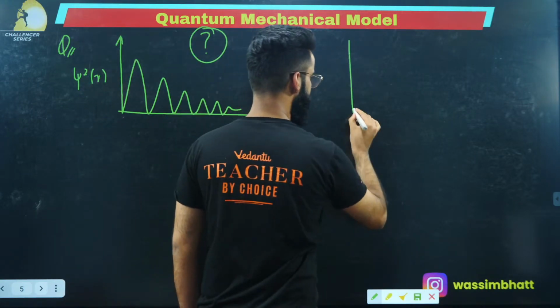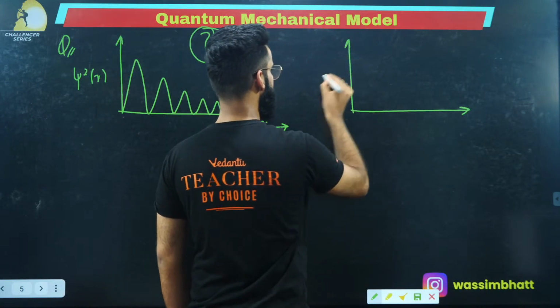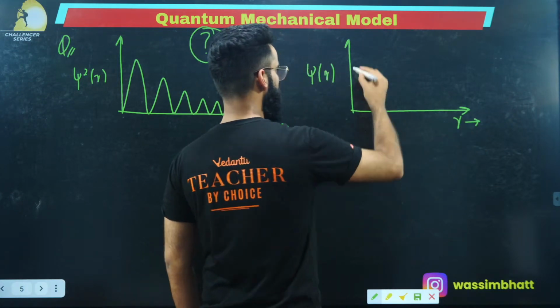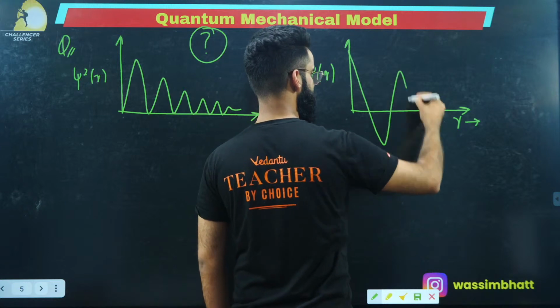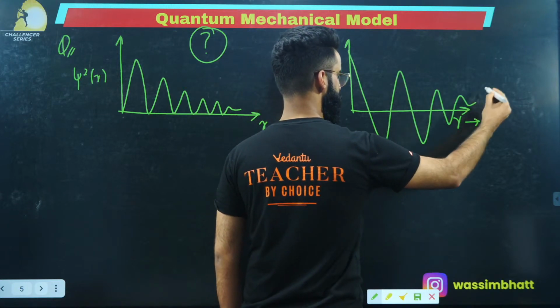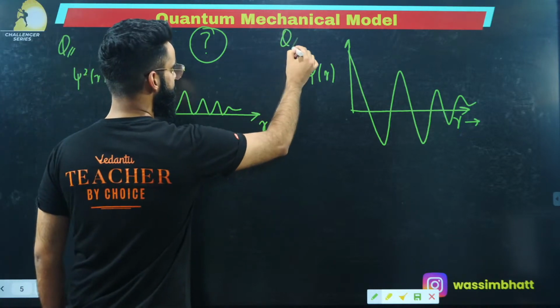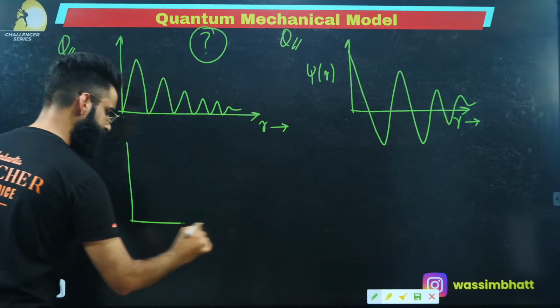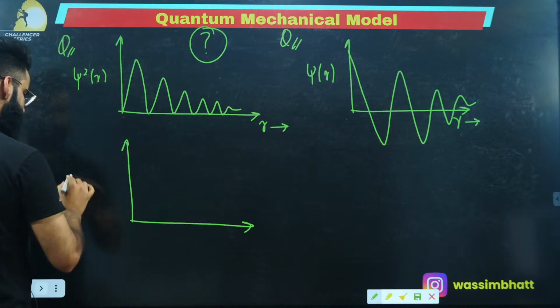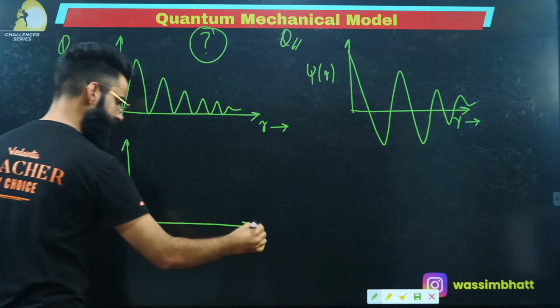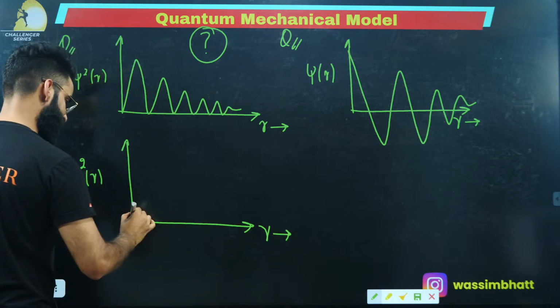The second curve which I'm giving you is between psi r versus r, and the curve is like this. The third one which I'm giving you is, for example, psi square r versus r, and the curve is like this.